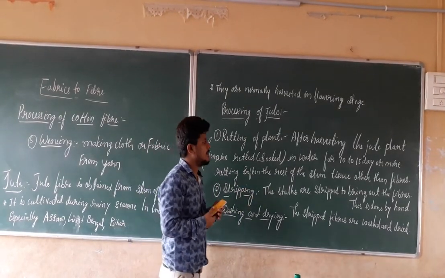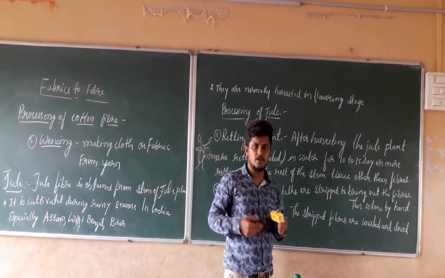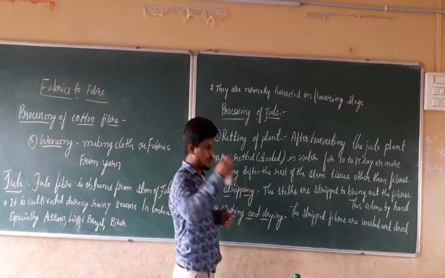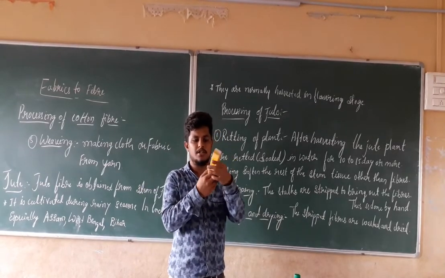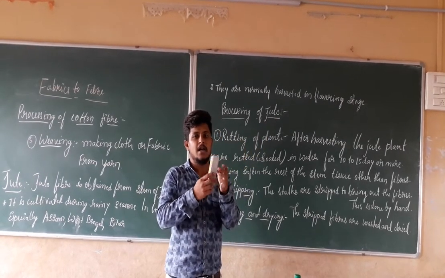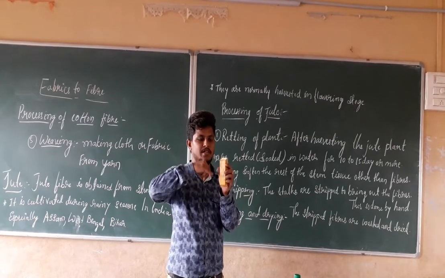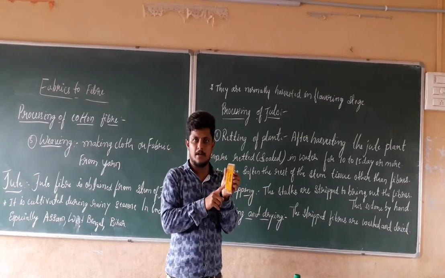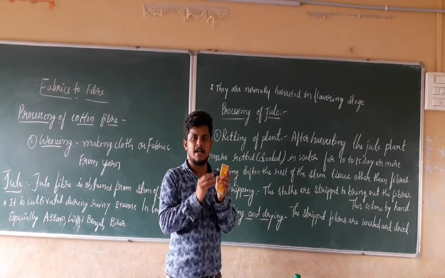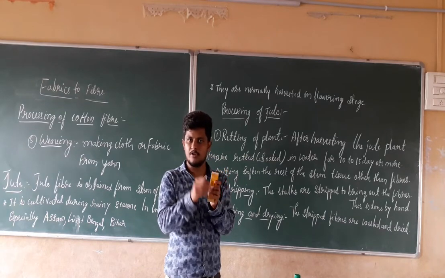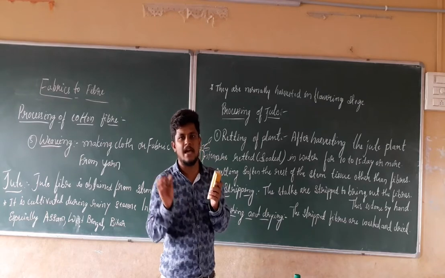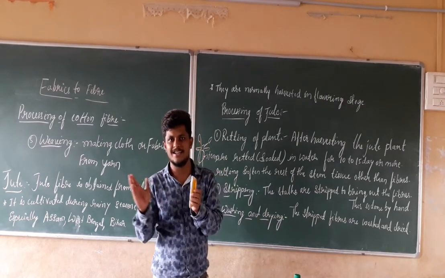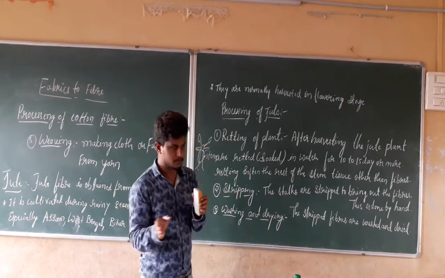After waiting for 10 to 15 days or more, we remove it, and when we check it, the other tissue present in the jute stem, apart from the fiber, has become softened and smoother. And the fiber will remain the same as it is. It is not going to change its structure or shape.